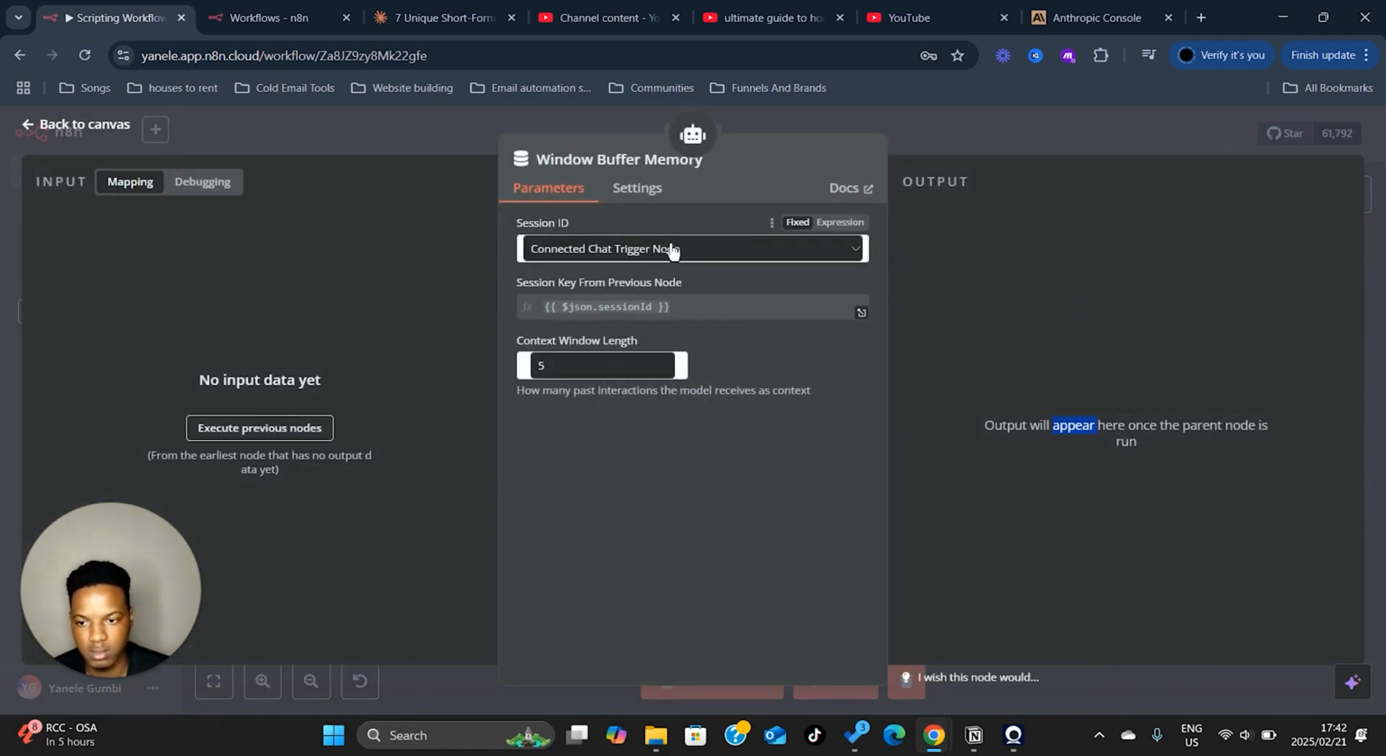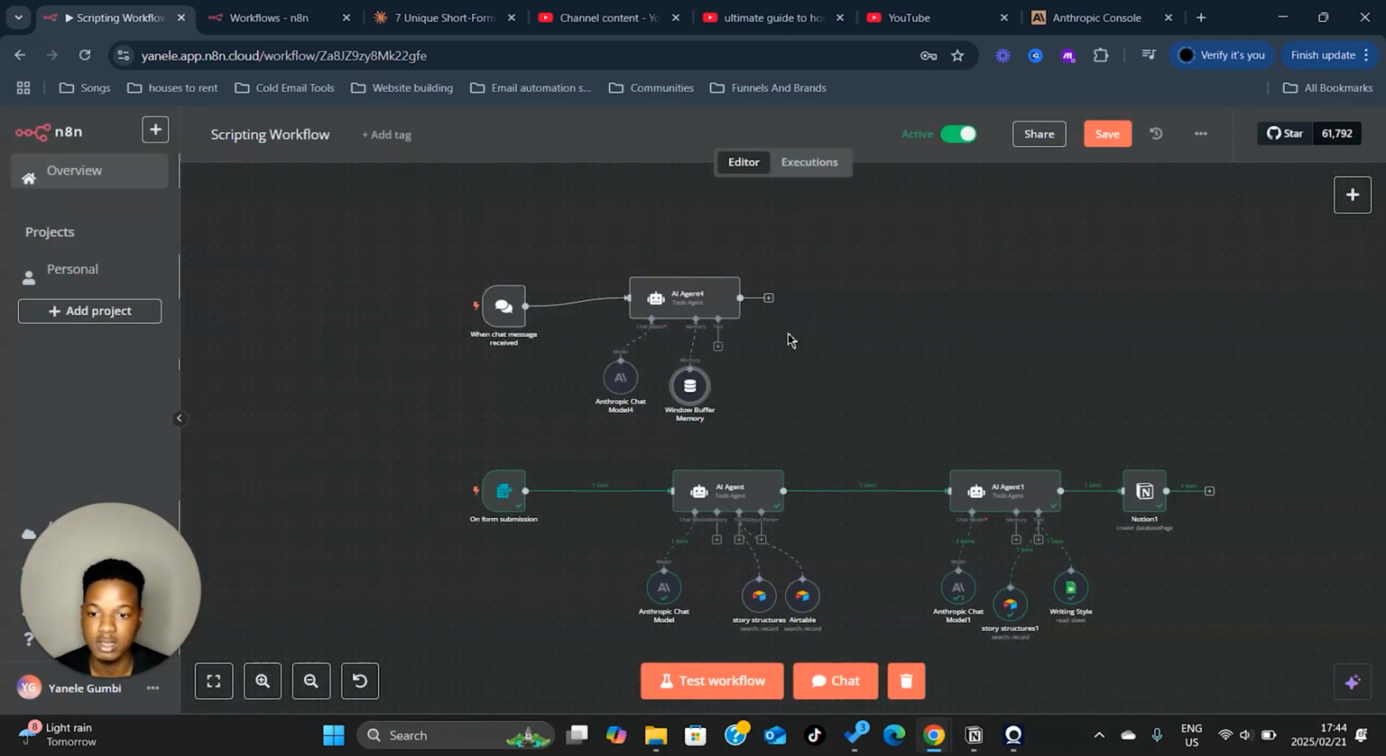Hit that. Okay, you're going to click on connected chat trigger node. Context window length, set this to 100. This basically tells the AI agent how far back in the chat it should reference, basically how long its memory is set to. If you leave it on 5, you're not going to be giving yourself enough room to actually fine-tune it, which is basically tweaking it to get the desired output that you want, which is the best content script that you can have. So I set that to 100, and you're going to hit back to canvas.